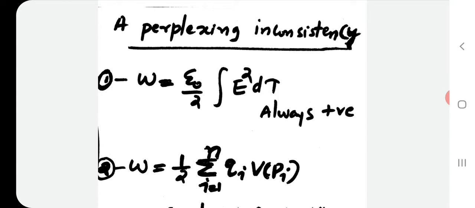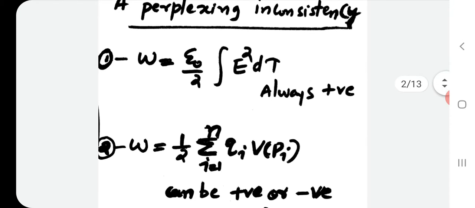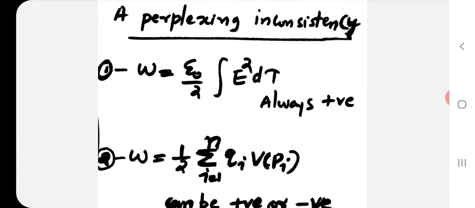There W is equal to epsilon 0 by 2 integral E square d tau, where E is the electric field, and we integrate over all space. This is a volume integral. Equation 1 is a volume integral, and we integrate over all space. Now regarding equation 1, it is always positive because we are taking the square of the electric field. So whether it is positive or negative, since we are taking the square, it will always be positive.